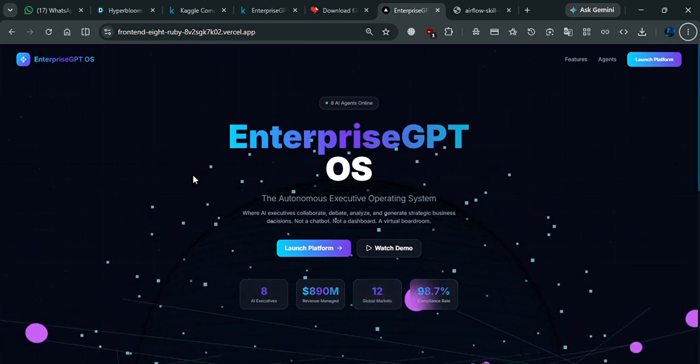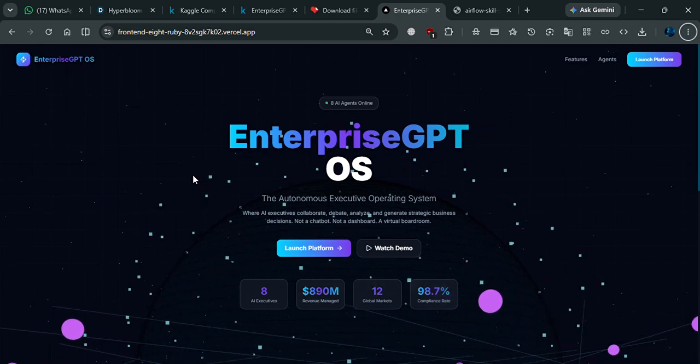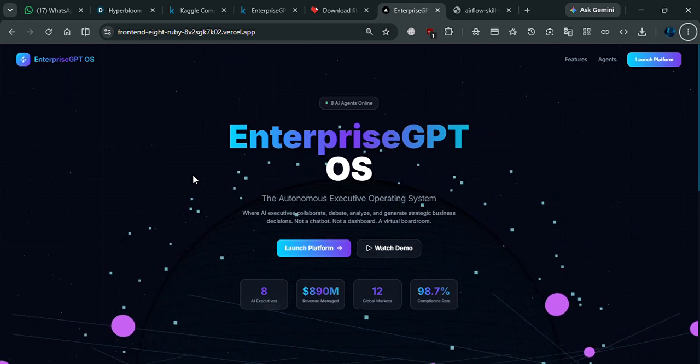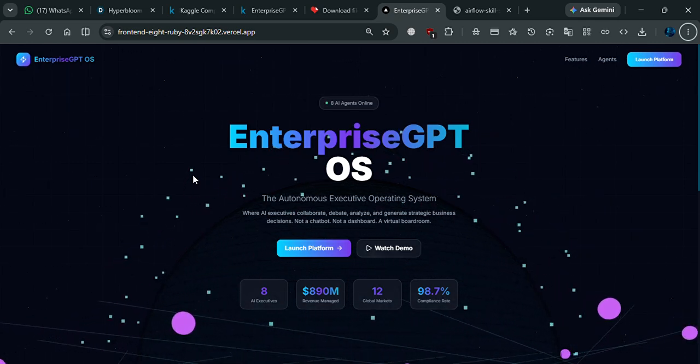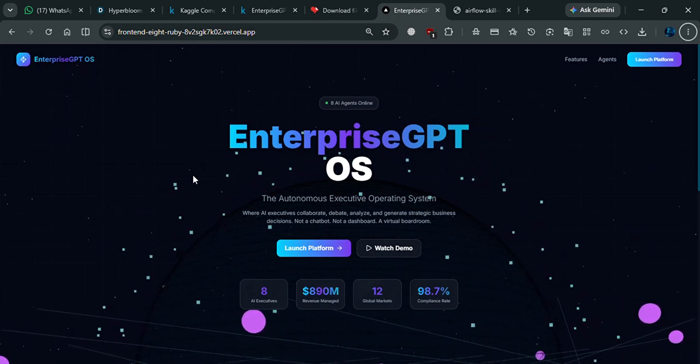Today I want to present the Enterprise GPT OS. It's an autonomous executive operating system where specialized AI leaders collaborate like a real boardroom to turn complex business questions into strategic decisions in minutes, not in weeks.